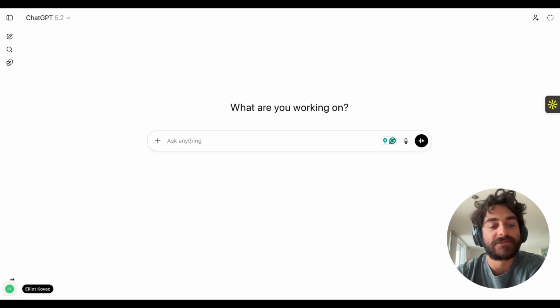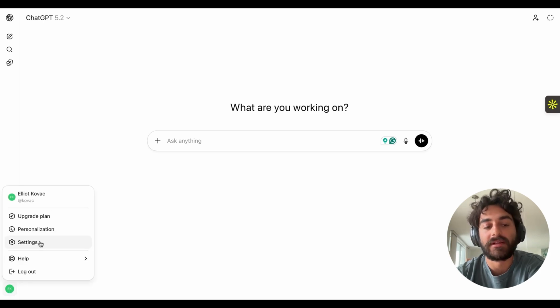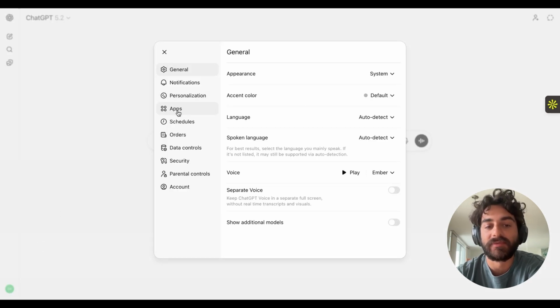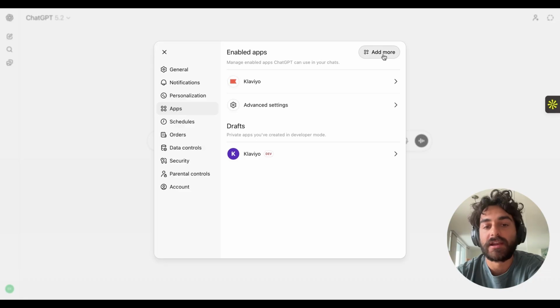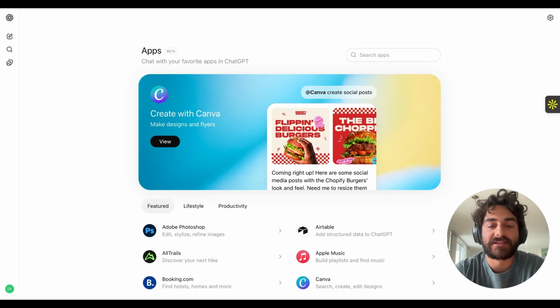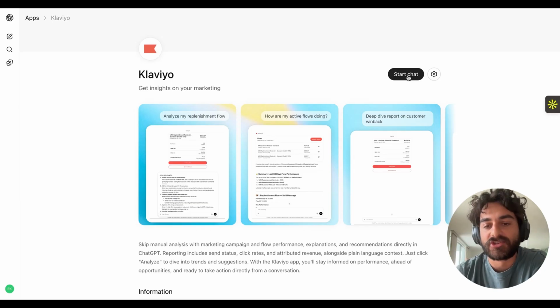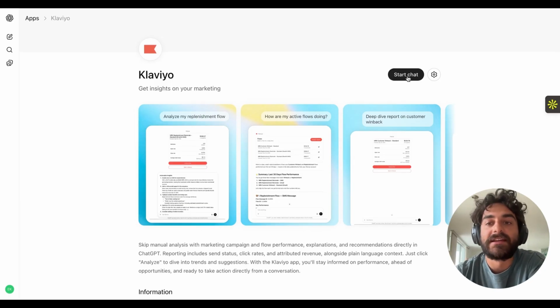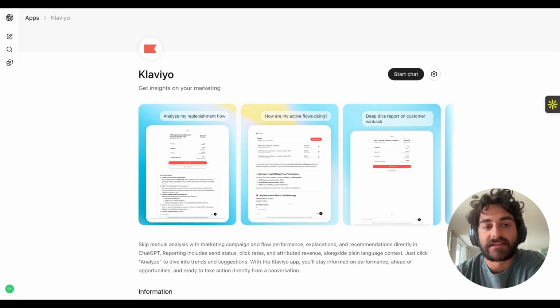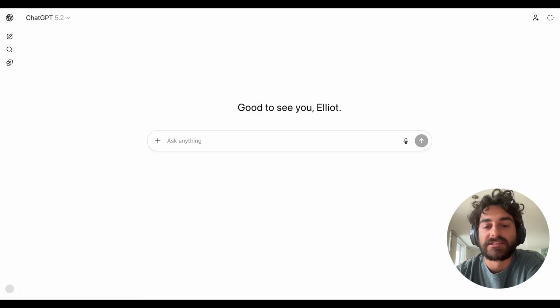I already installed the app, so I can show you how to do it really quickly. You can click on settings right here. It actually is extremely easy. Click on apps, click on add more over here. And then when you get to what's basically their app store, just type in Klaviyo. You have it right here. This button is probably just going to say install. So you click that, it takes you into Klaviyo. You basically just select the account that you want to connect to Klaviyo. If you are a freelancer or an agency that's watching this, you can only connect one account at a time. So that's something that you'll notice right away. Once that's done, it'll basically just take you back to ChatGPT and you're set.